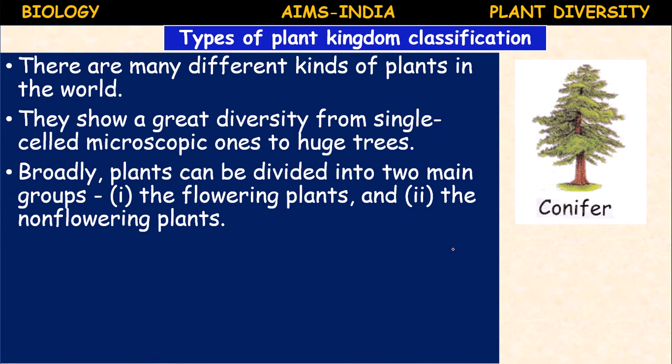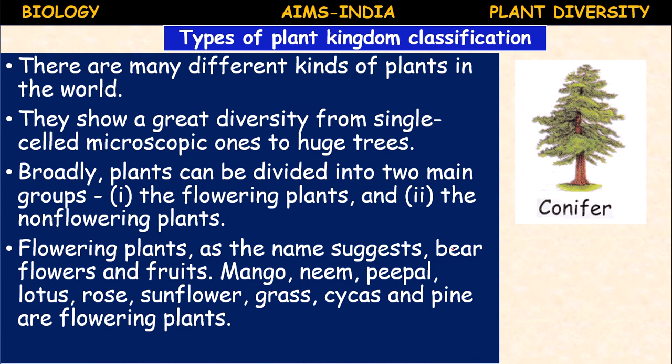Broadly, plants can be divided into two main groups, the flowering plants and the non-flowering plants. Flowering plants, as the name suggests, bear flowers and fruits. Common examples are mango, neem, peepal, lotus, rose, sunflower, grass, cycas, pine, etc.